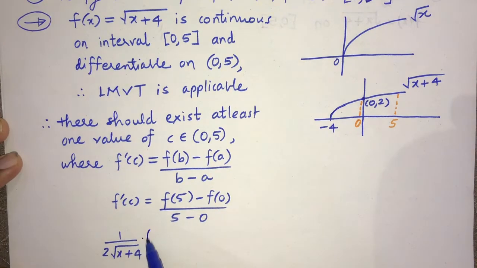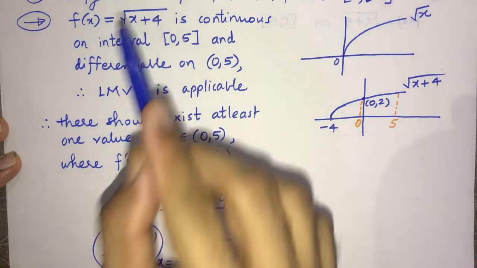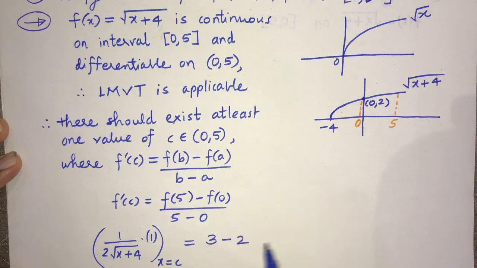Into derivative of x plus 4 will be 1. That you have to find out when x is c is f5. 5 डालेंगे root 9 हो जाएगा 3 minus 0 डालेंगे तो root 4 हो जाएगा 2 upon 5, right?